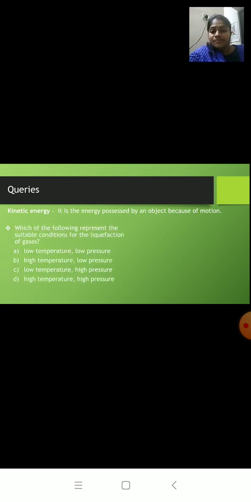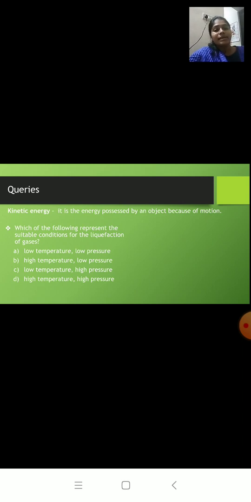Now next one, you can see this type of question. It is an MCQ type of question. These types of questions are going to come in the online examination. Which of the following represents the suitable condition for the liquefaction of gases? It means you have to convert gas into liquid. We have already studied this.